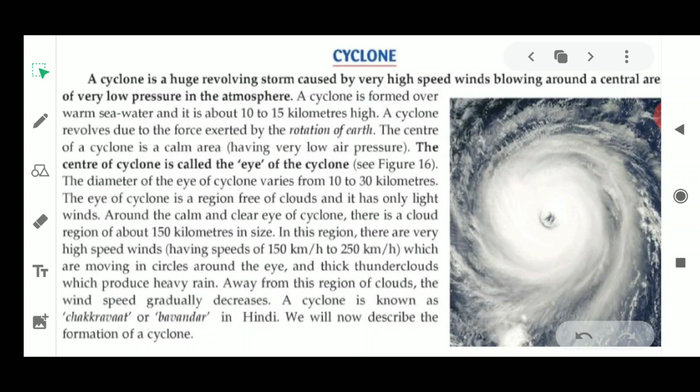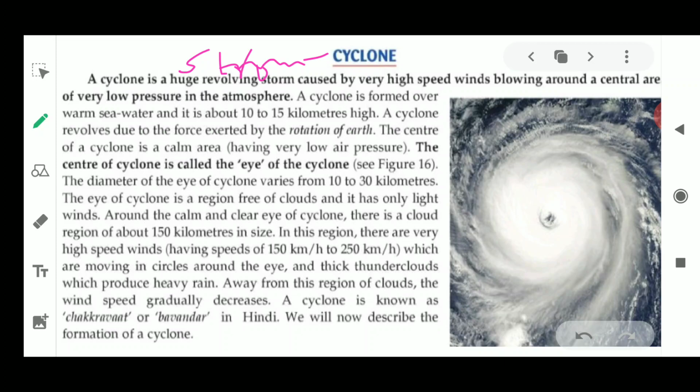And yes, in the last class, means yesterday, we discussed the phenomenon called thunderstorm. Now today we are going to discuss one more such destructive phenomenon which is caused because of high speed winds, that is cyclones. So what is a cyclone? A cyclone is a huge revolving storm. It is because of the fast moving air, and if storms are more, then it creates a low pressure area. Okay, it means a cyclone is a huge revolving storm caused by very high speed winds.